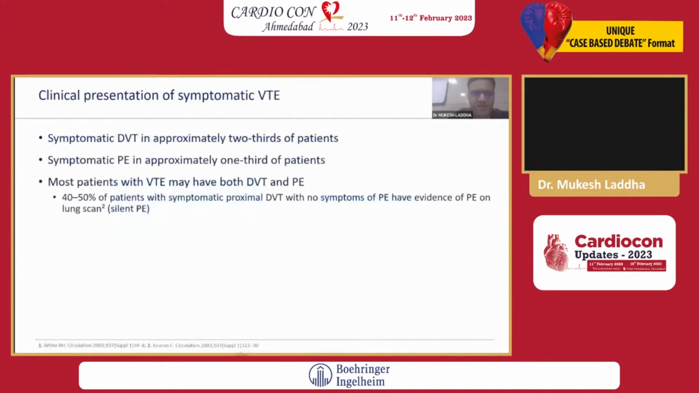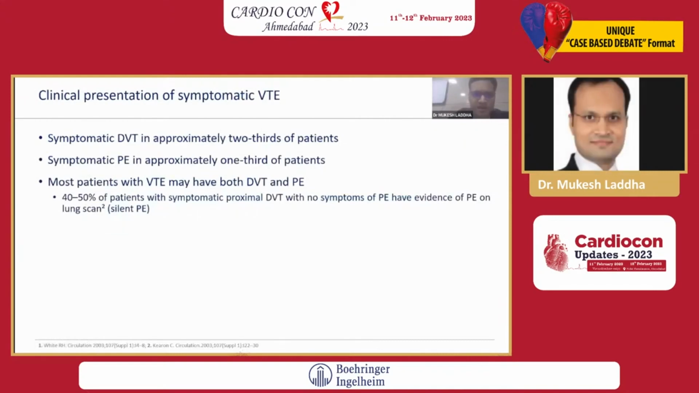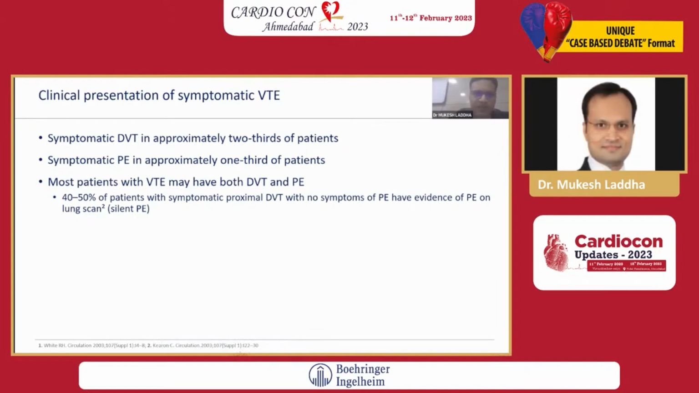The clinical presentation: in DVT, approximately two-thirds of patients present with symptoms, and almost one-third of patients present with symptoms in PE. Most patients with VTE may have both DVT and PE. Almost 50% of patients with proximal DVT, even though they don't have any symptoms of PE, on a lung scan we can find that these patients have evidence of PE. This is called silent PE.